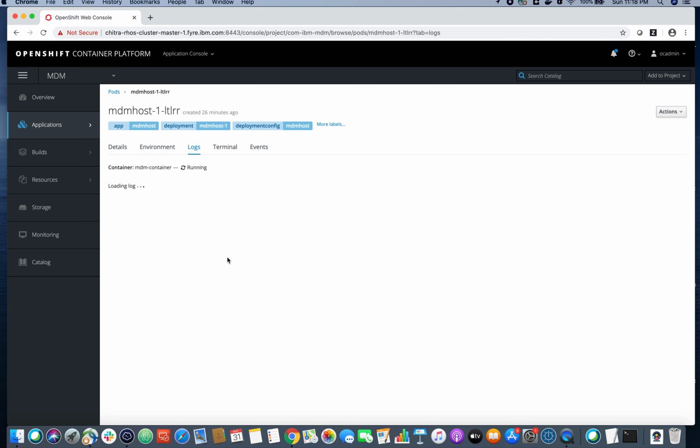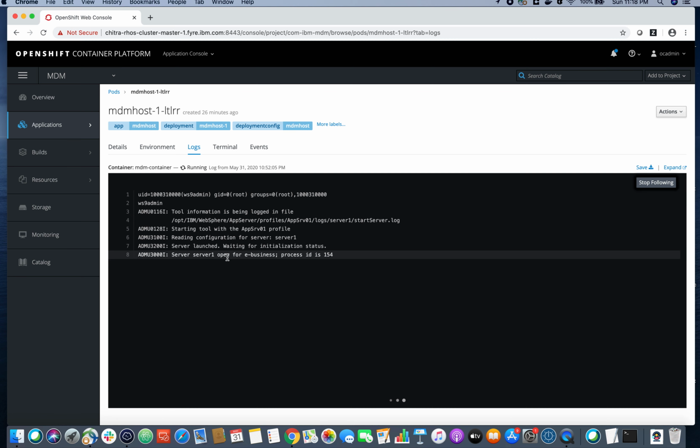So, as we had just discussed, see, this is a random number that has been assigned to run this pod, and we have assigned a name ws9admin to this user and added this user to the group that is called root. Since we have already given permissions on the various files and folders, it is possible for us to start the application server. Now this application server will run as per our requirements. We can also try running the IVT from the terminal.